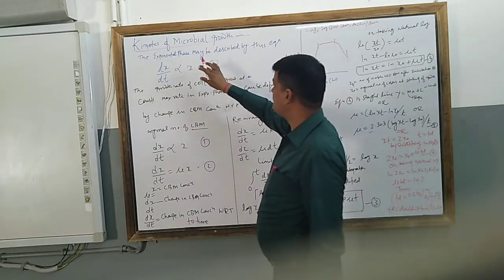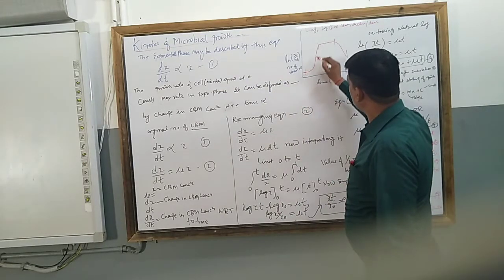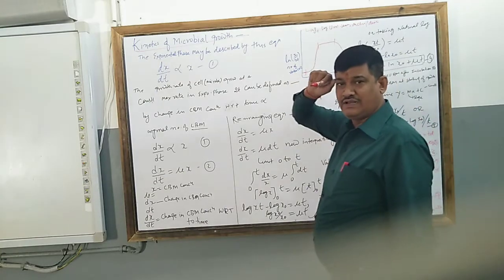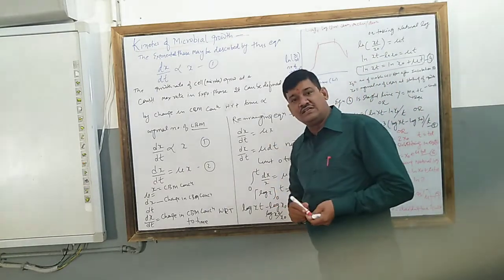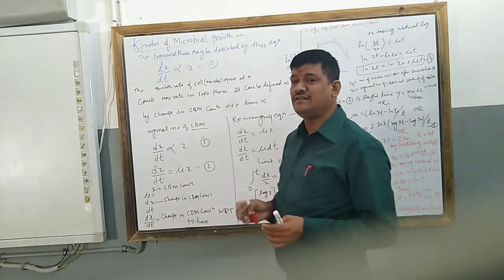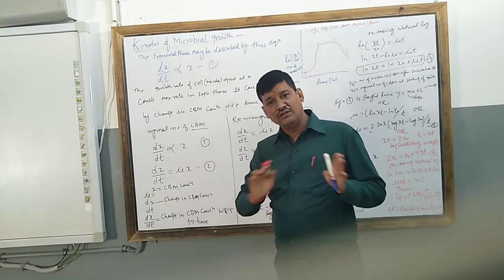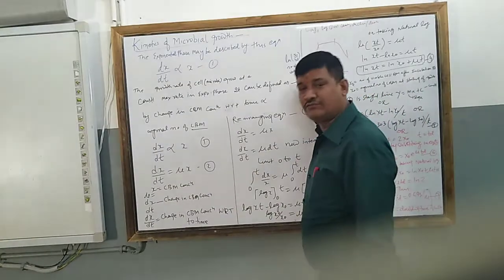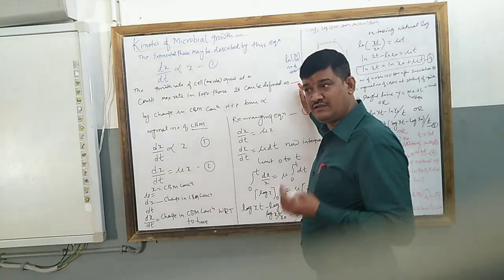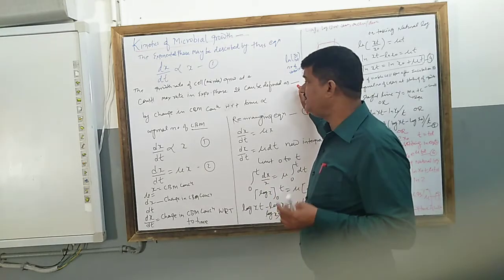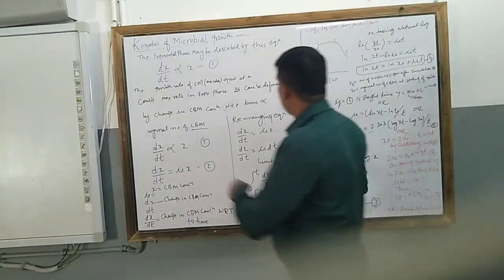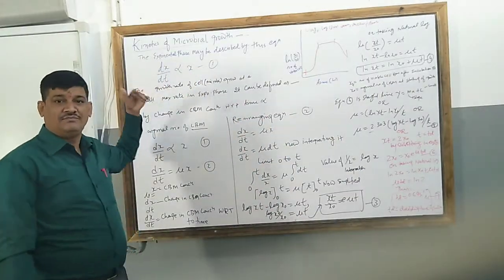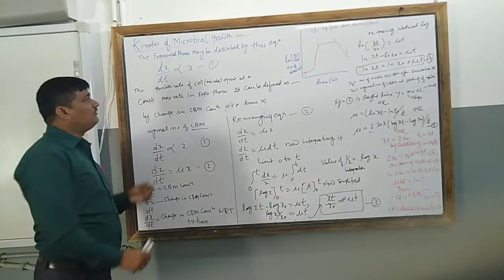For your kind information, this growth pattern is not the same in every microbial culture. If you are asking about batch culture, fed batch culture or continuous culture, in all these three cultures we will find differences. This is because of the change in the concentration of the substrate, that is, the nutrient medium. So we can explain the kinetics of microbial growth by applying a mathematical derivation, and it goes like this.